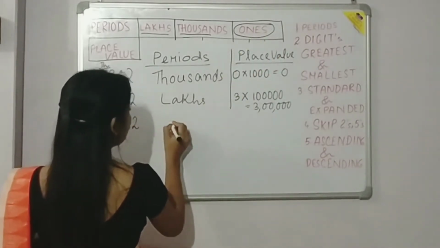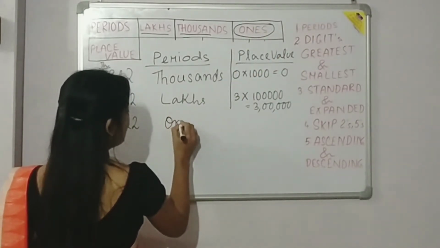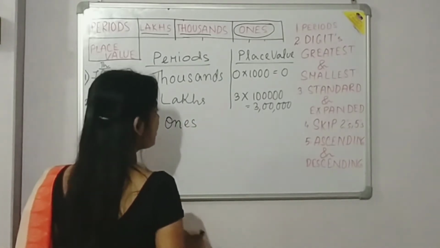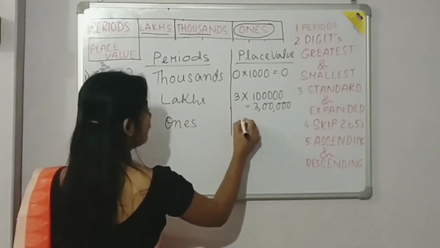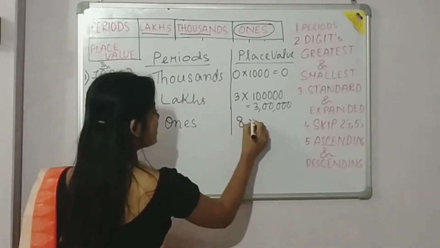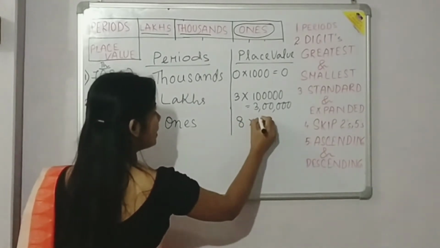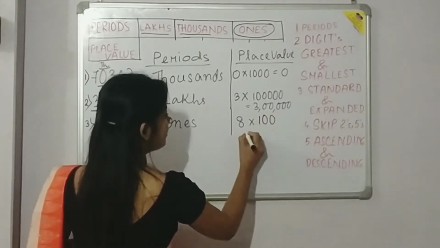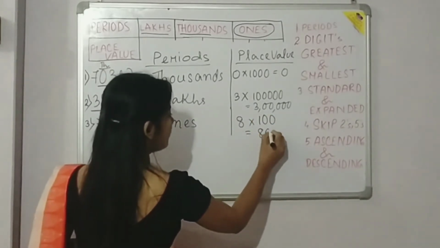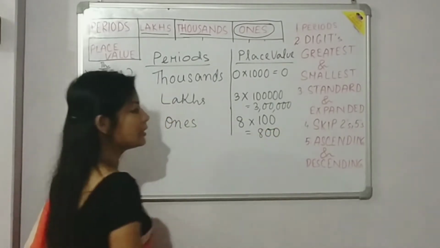It is ones. So we will write here it comes under the ones period, and for the place value, first of all we will write the face value. Face value is 8 and the place value is 100. So we will multiply with 100 and the place value for 8 will be 800.